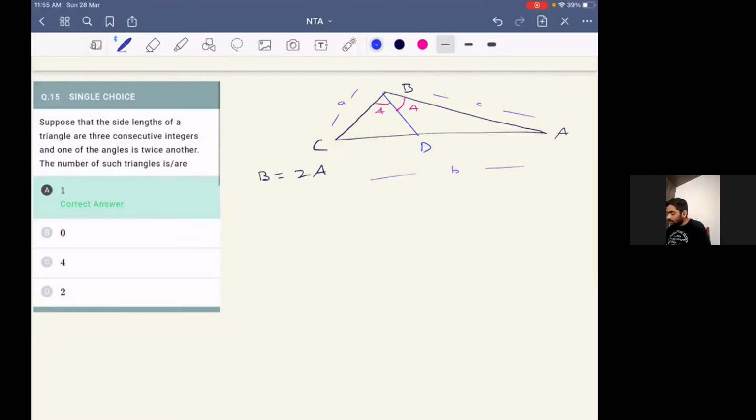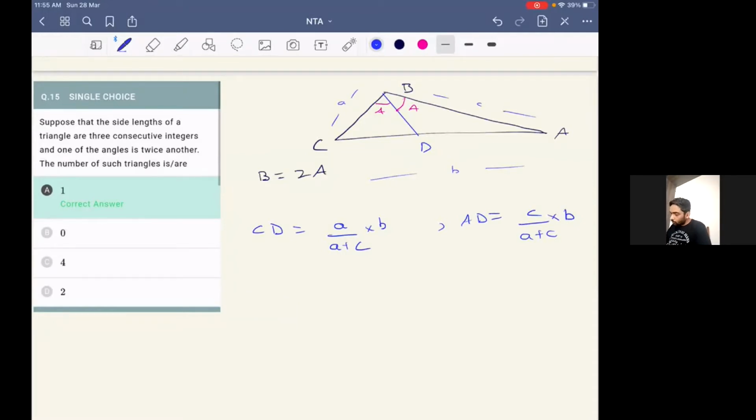So we know that this will be A upon A plus C times B, and in a similar way we can say that AD will be equal to C upon A plus C times B. So this will be the sides AD and CD.